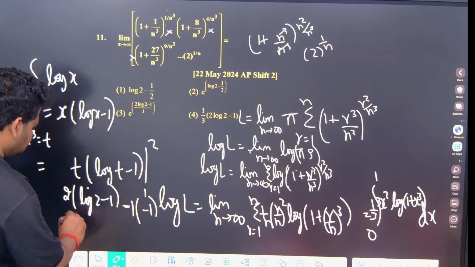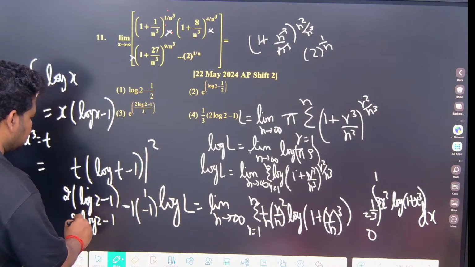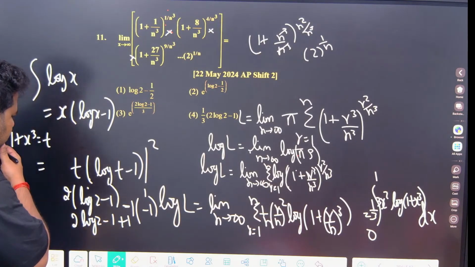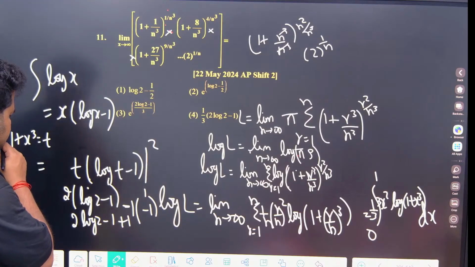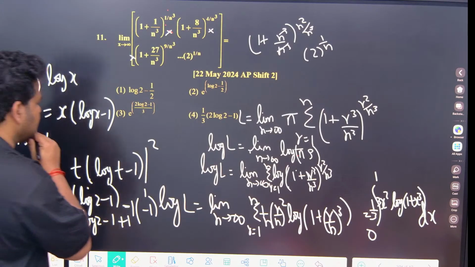So 2 log 2 minus into minus plus 1, so 2 log 2 minus 2, or I can take 2 outside.